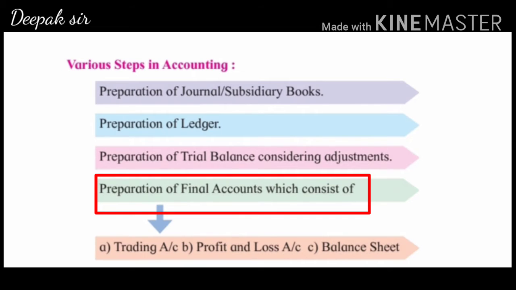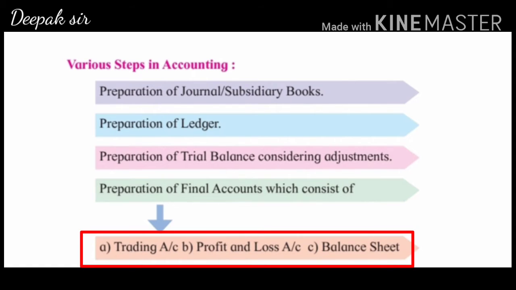Now final account always consists of three parts: the first part is trading account, the second is profit and loss account, and the third part of final account is balance sheet.